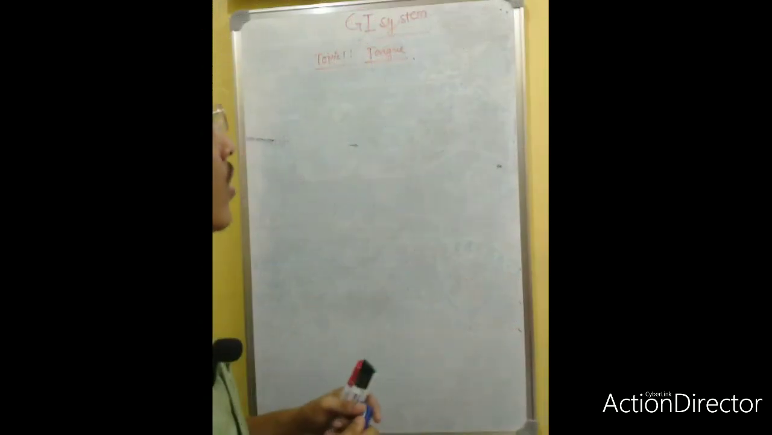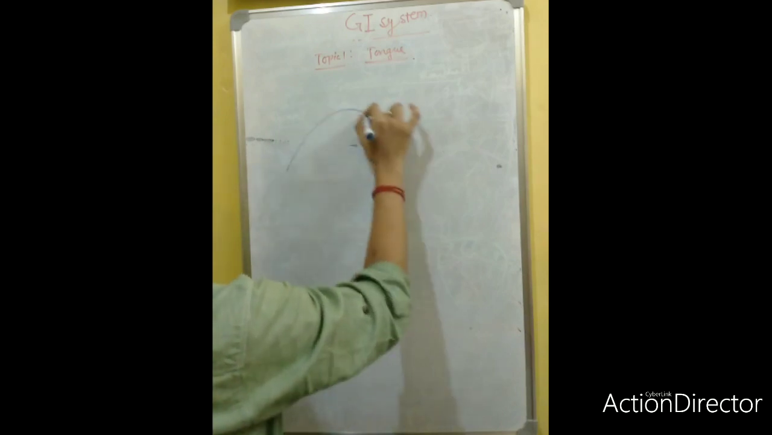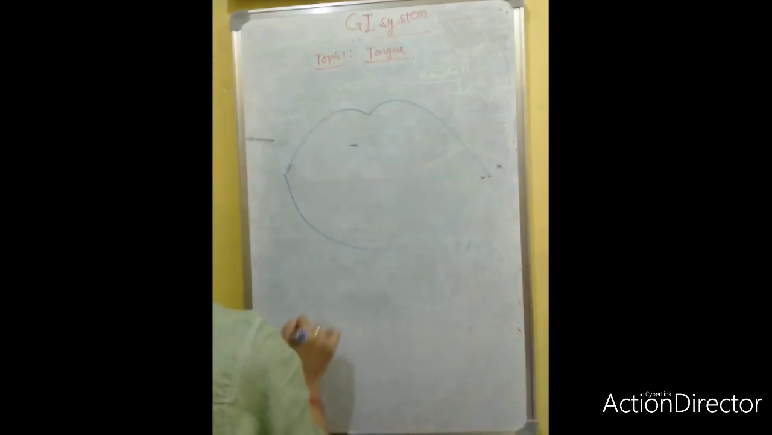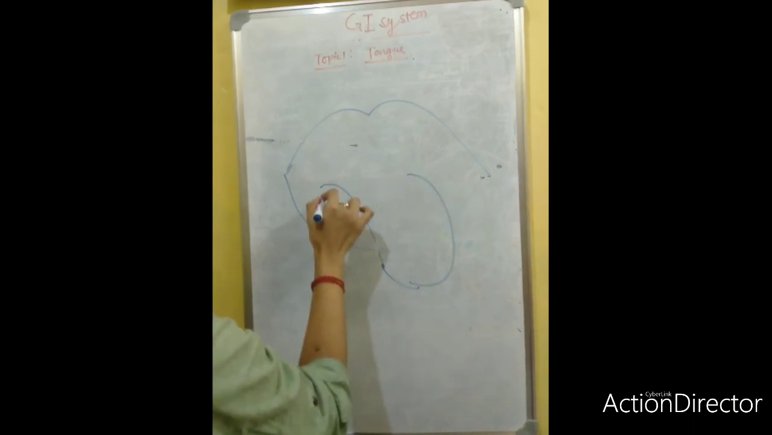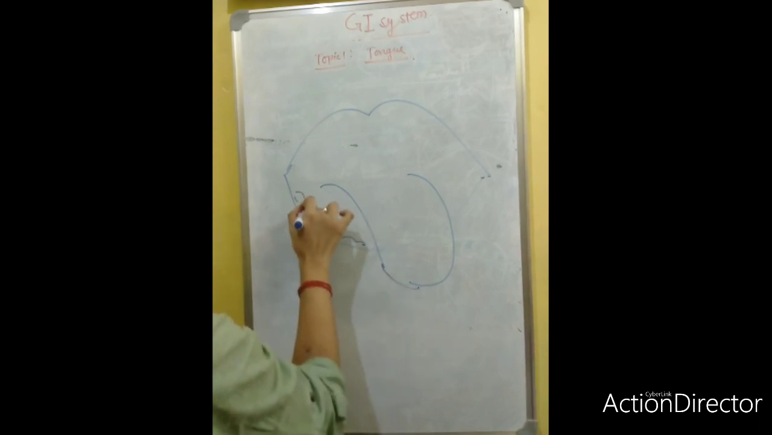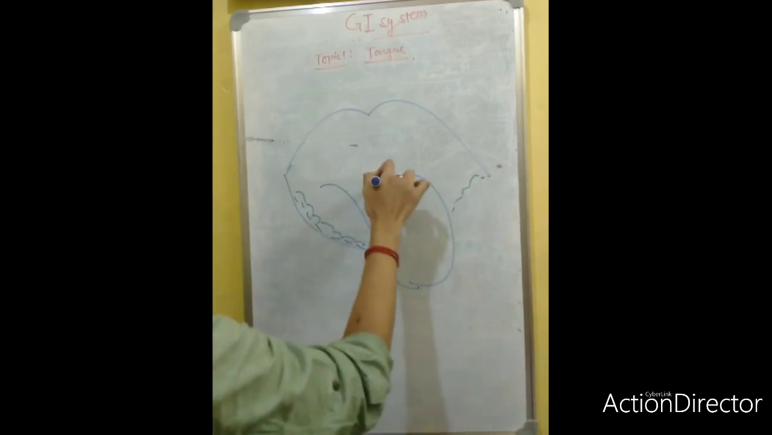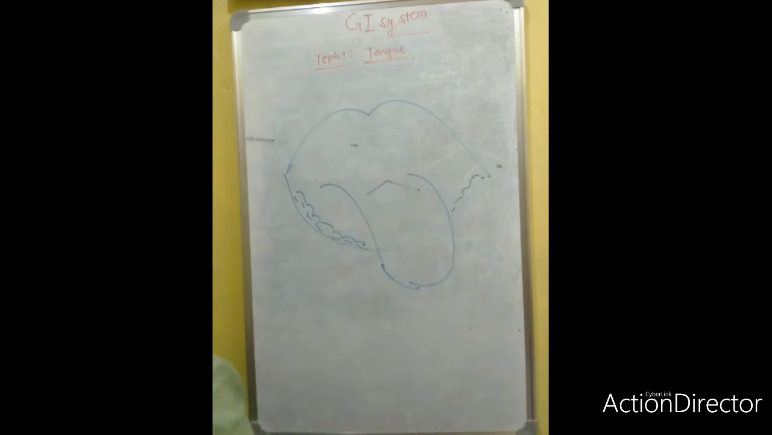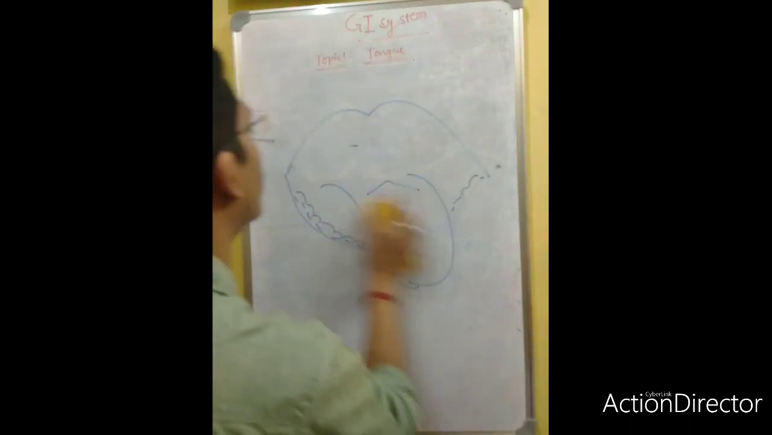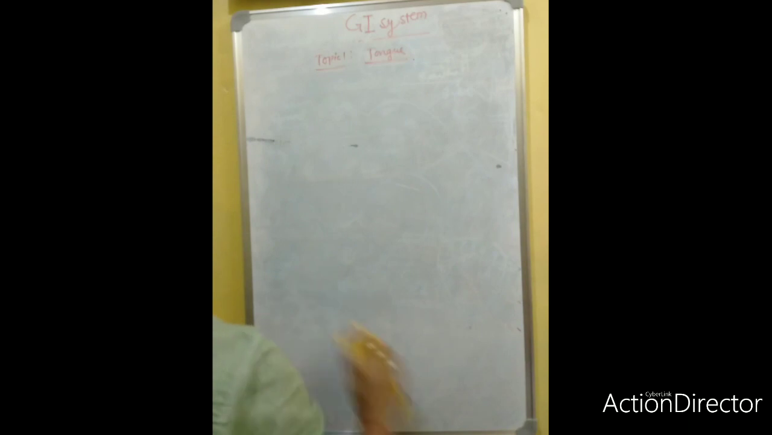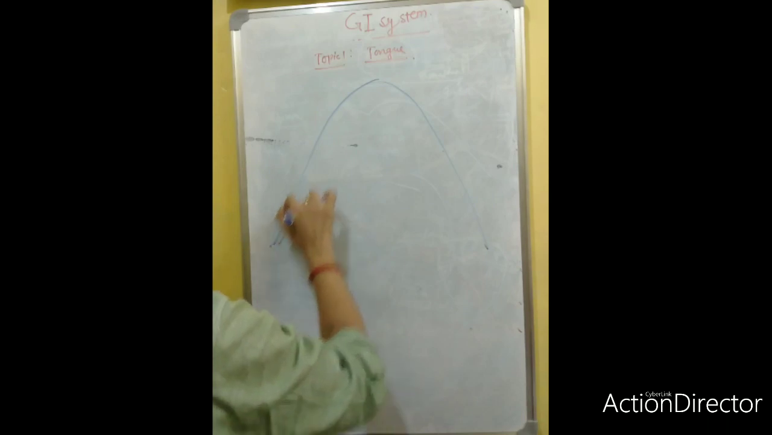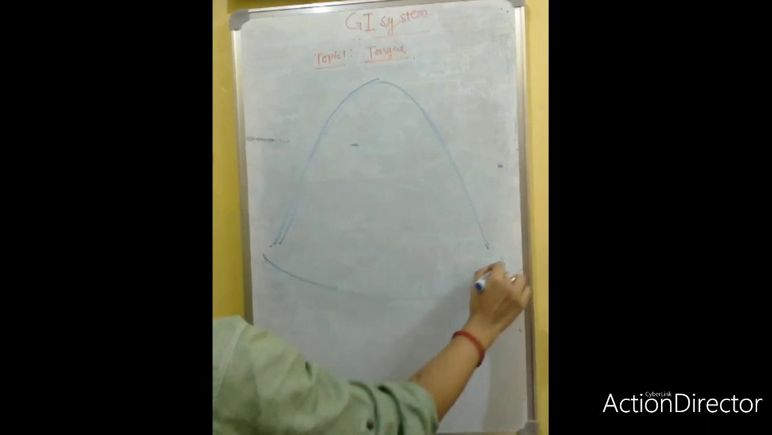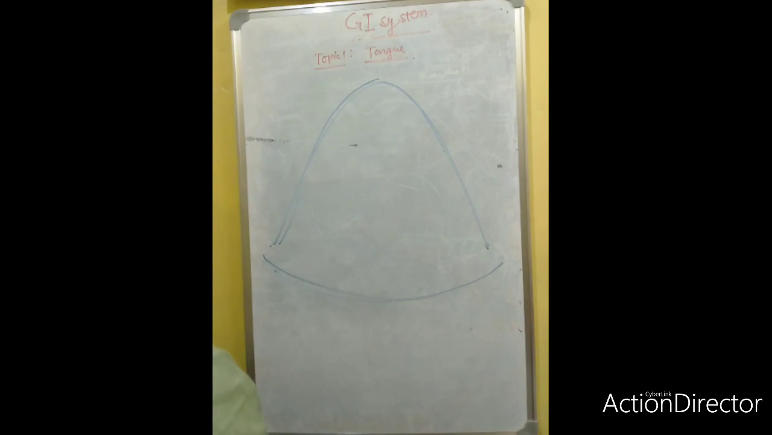Okay, so now the posterior surface. Suppose this is one man, and this is the anterior surface. Suppose this is the tooth. So this is the anterior surface. That is enough about the anterior surface. Now you will move towards the posterior surface. Suppose this is the posterior part of the tongue.